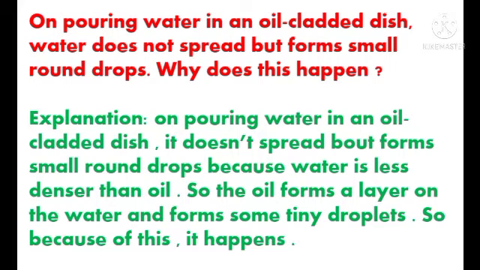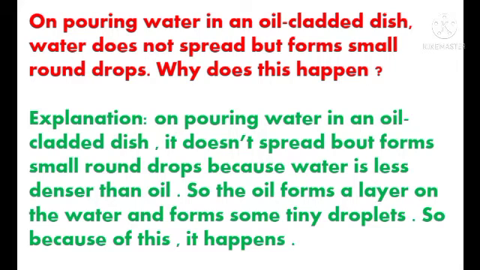Let's see the explanation. On pouring water in an oil-coated dish, it doesn't spread but forms small round drops because water is less dense than oil.